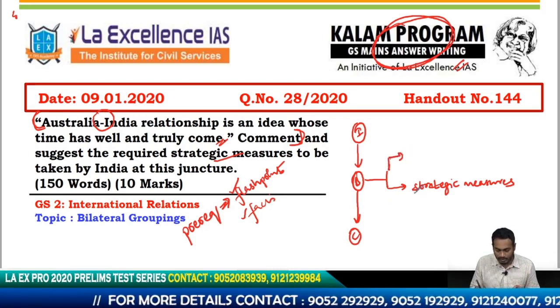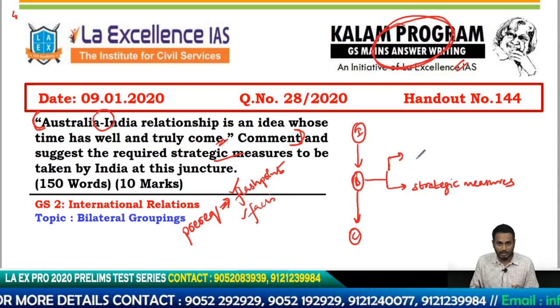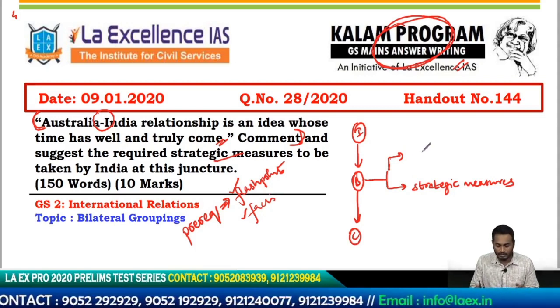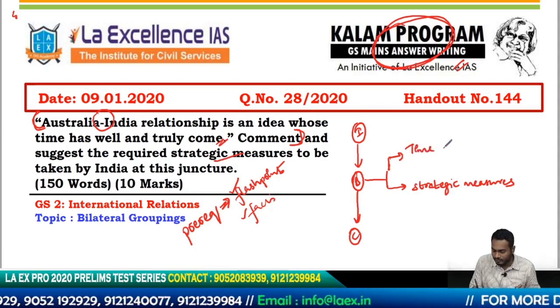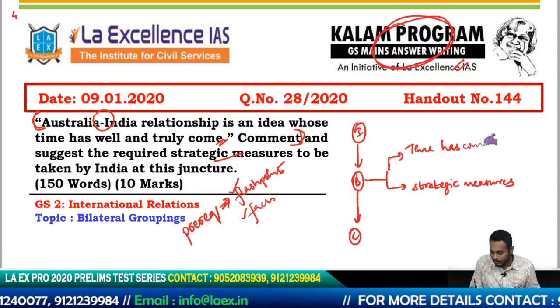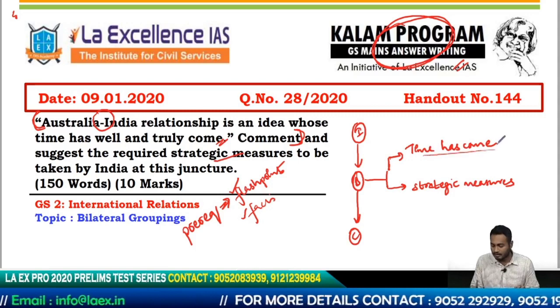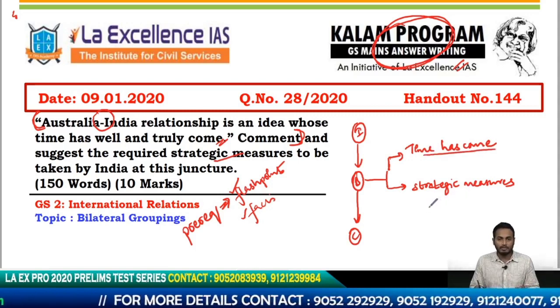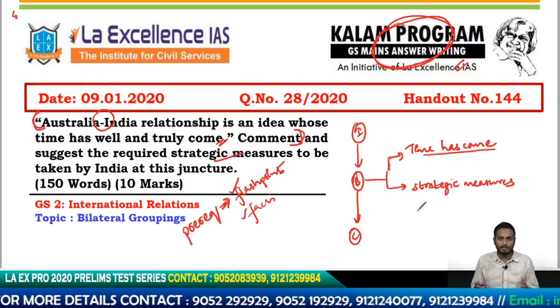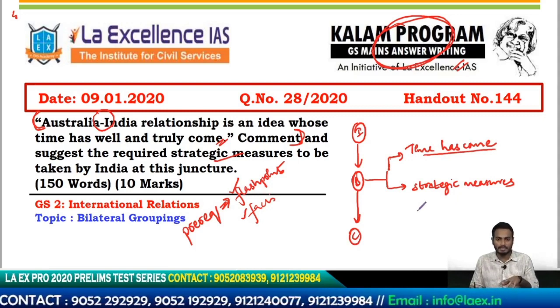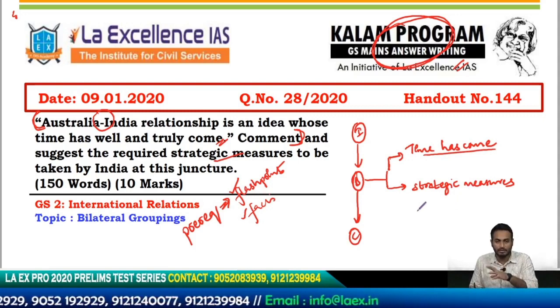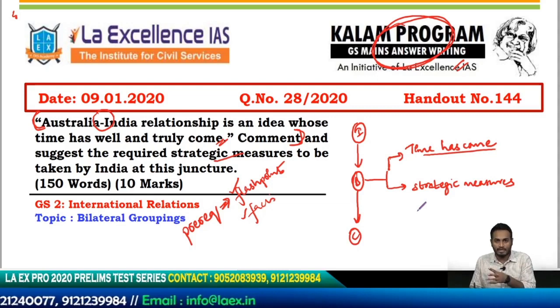by showing how the suitable environment exists, and to show that we have to evolve a side heading. What is the side heading? Something on the lines of "time has come", and you have to give points under this basic subheading to tell the examiner that the suitable environment has evolved. Like for example, Chinese influence in this particular region of Indian Ocean region and so on can be countered by